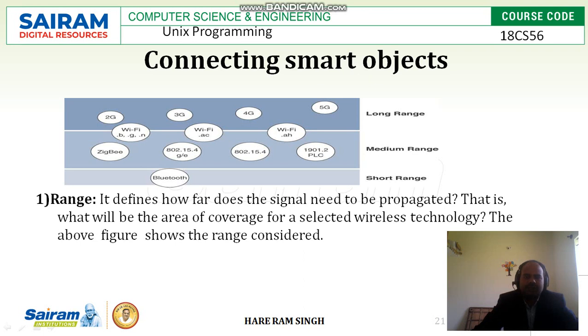Under the short range, we have Bluetooth. It will be varying for a few meters, 10 meters, and all those things. Next is medium range, in which we have Zigbee, 802.15.4, 802.15.4G, 1901.2 PLC, and all those things. Then long range technology: 2G, 3G, 4G, and 5G.